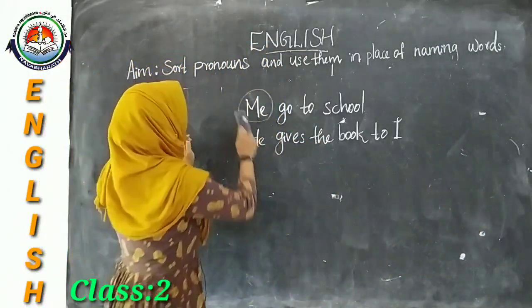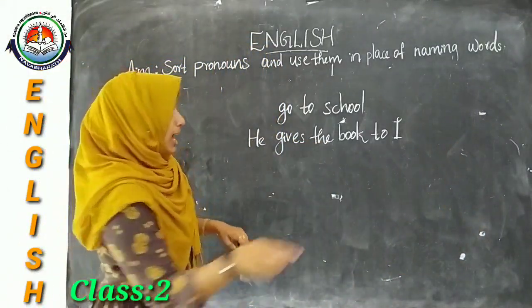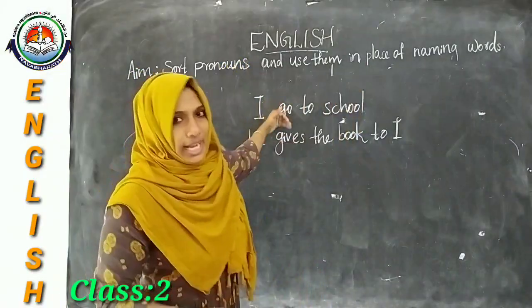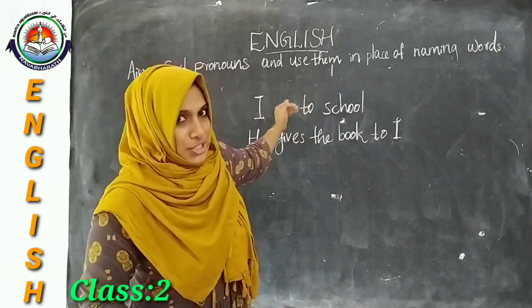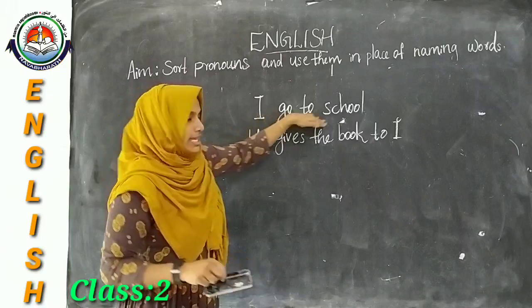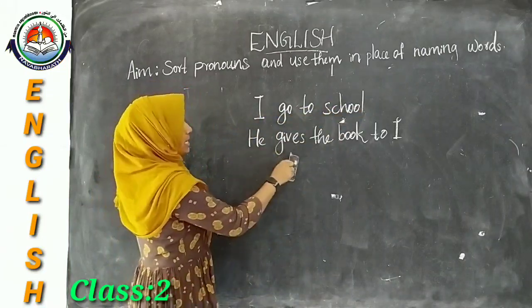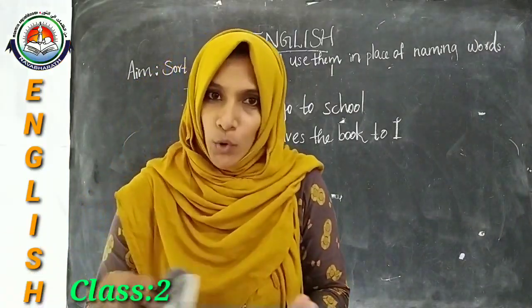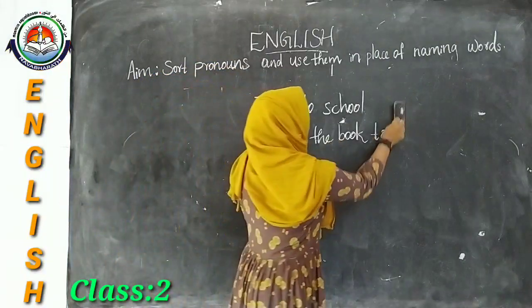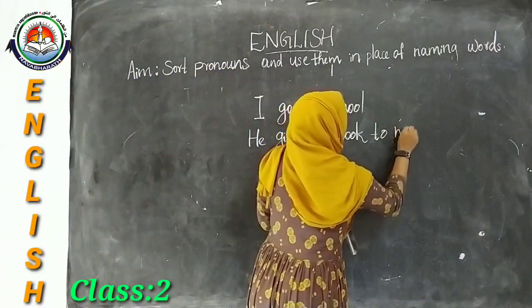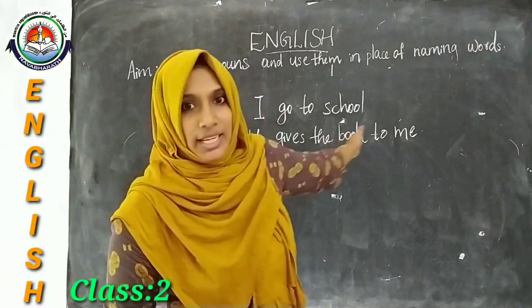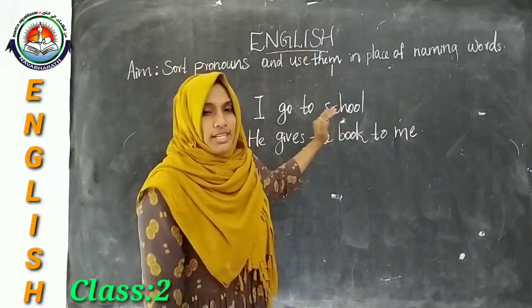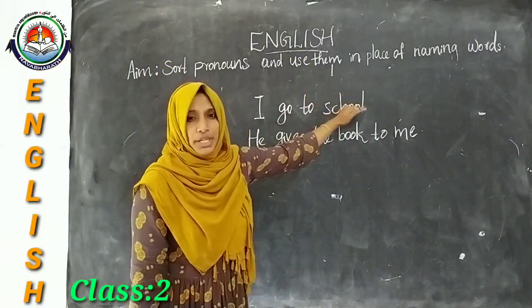So let's change this me into I. Replace the word me with I. Here I is a doer of action, so we can start the sentence with "I go to school." Then what about "He gives the book to I"? Should it be I or me? We should write me here. Then only it will become a correct sentence. Otherwise, it will be wrong.